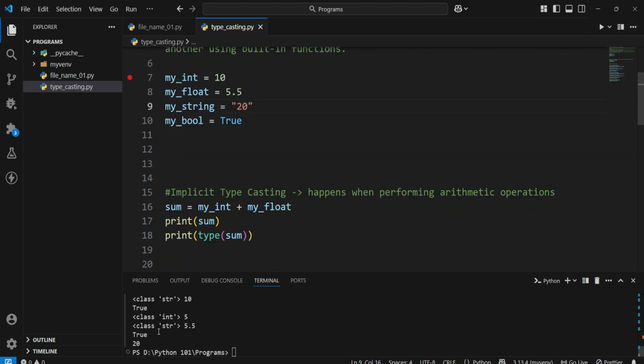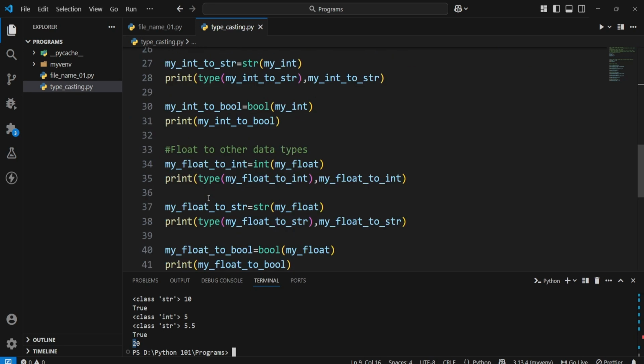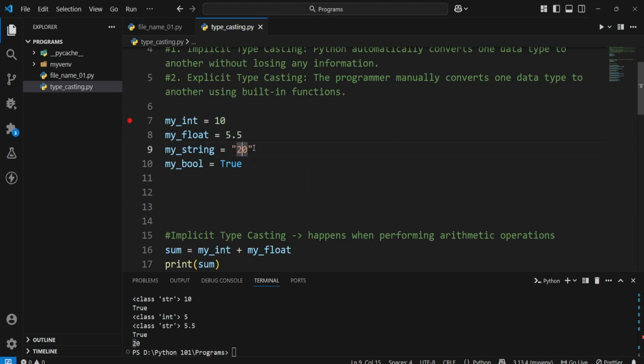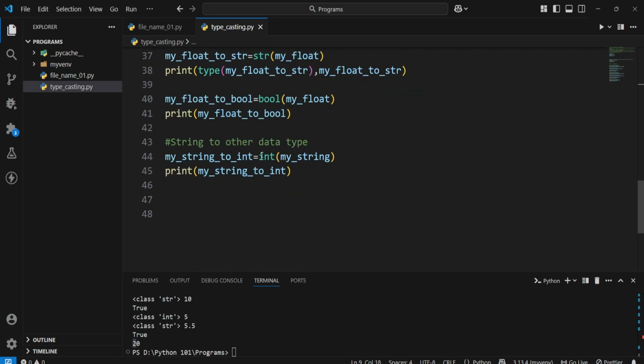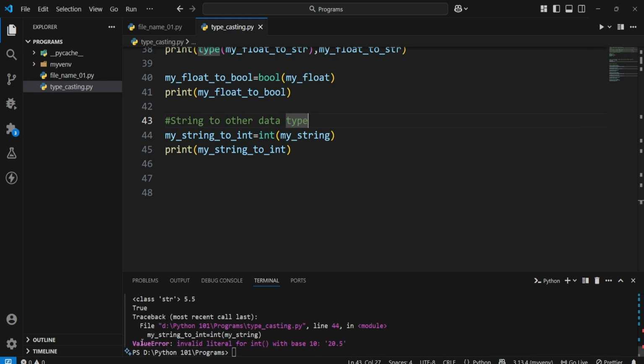Okay, now if we run 20, previously I told you that whenever I'm converting my float into an integer, I will lose some value. Now what if I give a floating point value inside my string, and I try to convert that directly into an integer from here? My string I pass directly into an int function. So what do you think is gonna happen? Let's run and see. So basically we will get a value error.